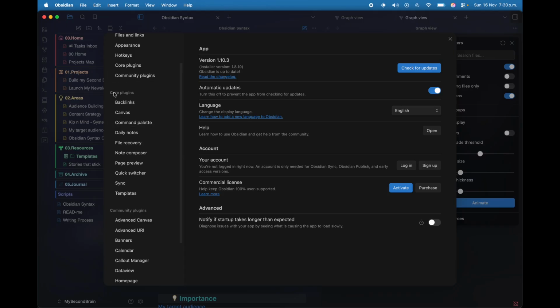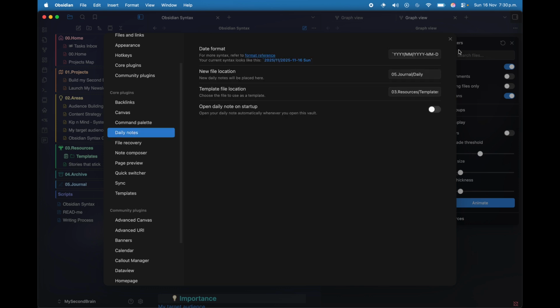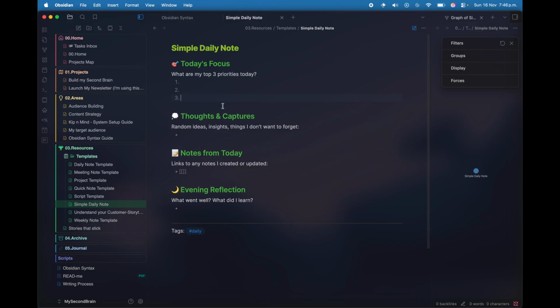So here in the core plugins section, we will see daily notes. To configure a couple of things, date format, this is the one that I recommend you to use. With this format, we get this date. File location, you can choose whichever you want. In my case, I have it in this location, which is resources, then templates, and then I have a note that is called daily note template. As you can see, it has a few elements, but trust me, this is more than enough.